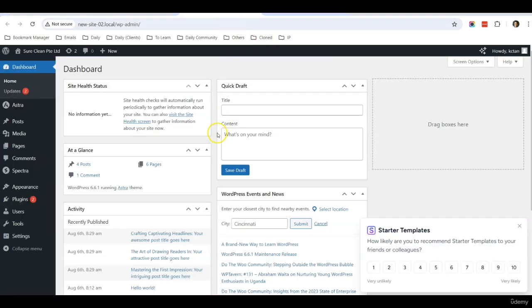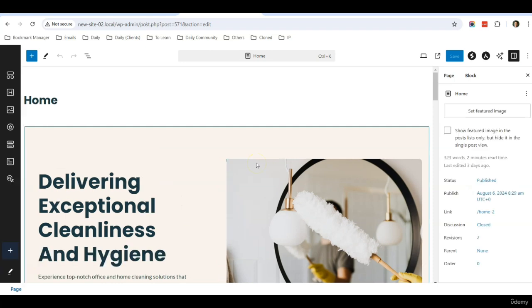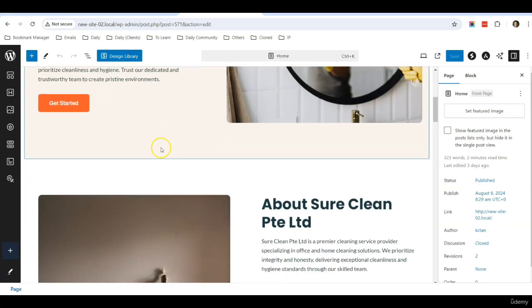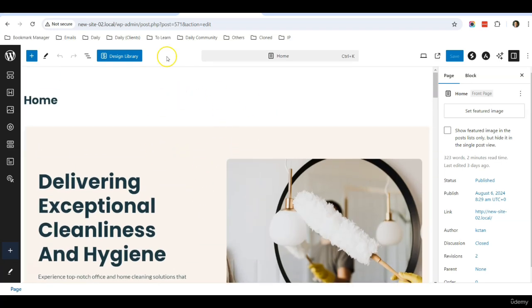If you go to the dashboard of your WordPress website, and after that go to pages, you can see all the pages being listed here. Let's edit the home page. Once you click on the home page, it will load up the default Gutenberg editor. In case you are not familiar with this layout, let me share with you some basic things that you need to know before we start editing the content of the website using this editor.